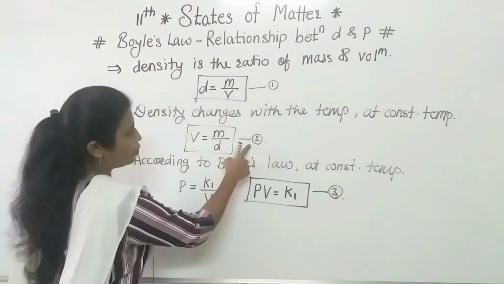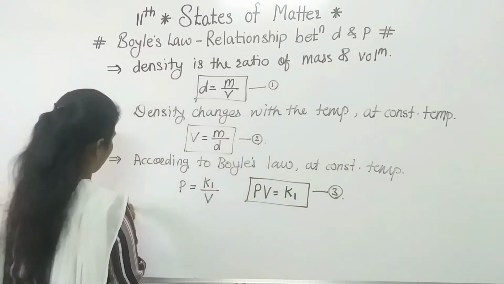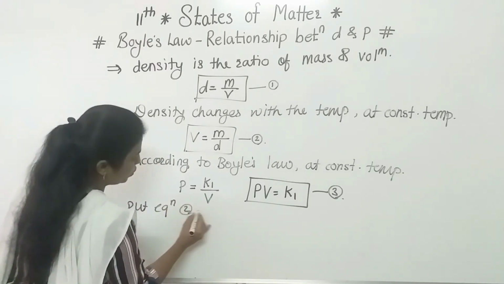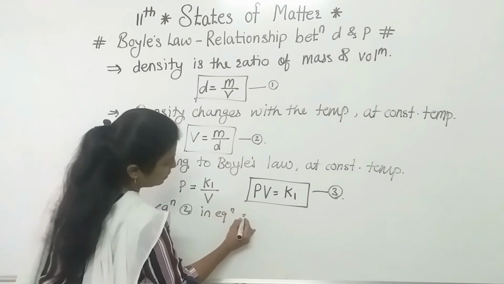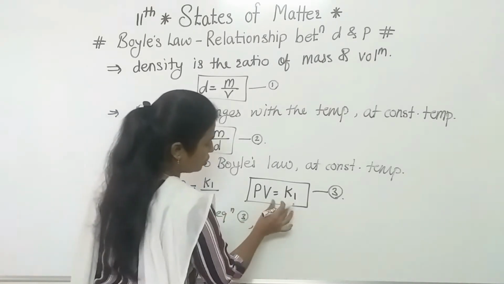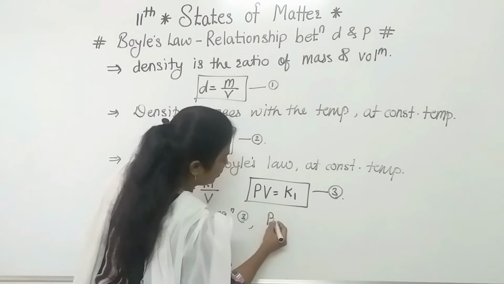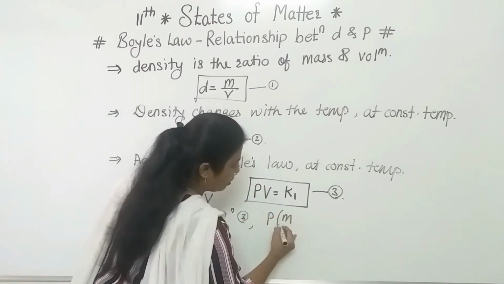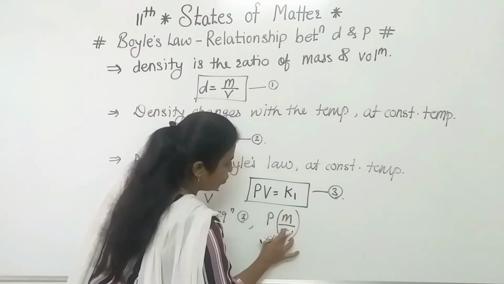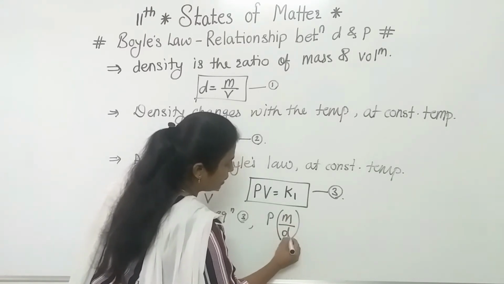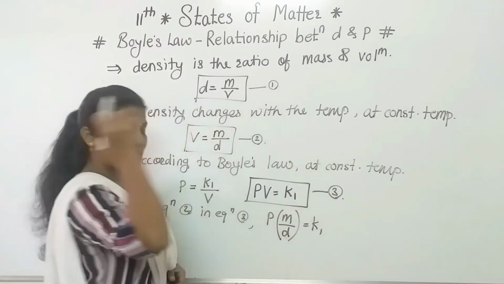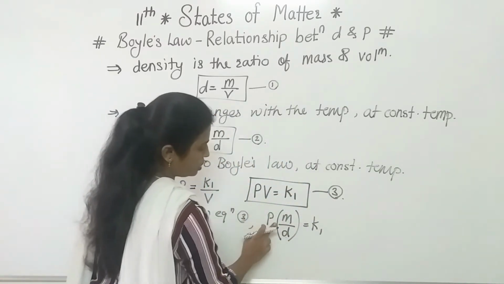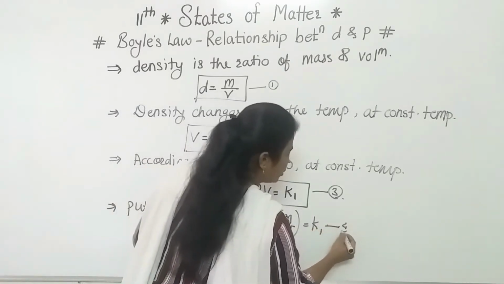Now simply put equation 2 into 3. Next point is that put equation 2 in equation 3. Then what will be the formula? See, P, V. Instead of V, we have to write M by D. So, M by D is equal to K1. This K1 is the proportionality constant. So, just we got the equation 4.